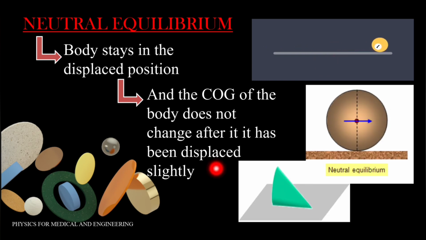Now in this figure, the cone has been placed on its side and can therefore roll over. So this is the base area. However, this does not change the position of its center of gravity. Hence, the body is said to be in a state of neutral equilibrium.